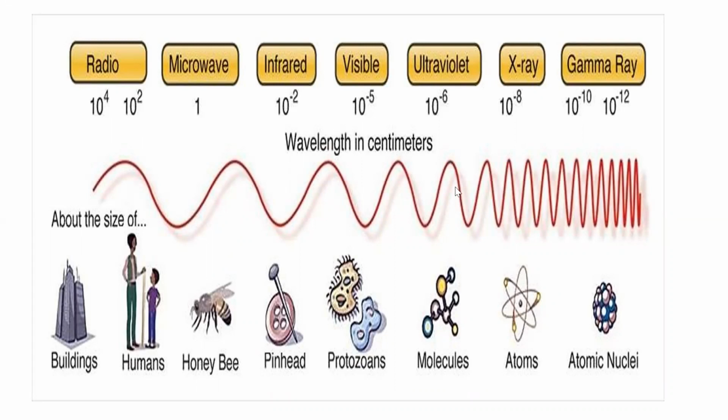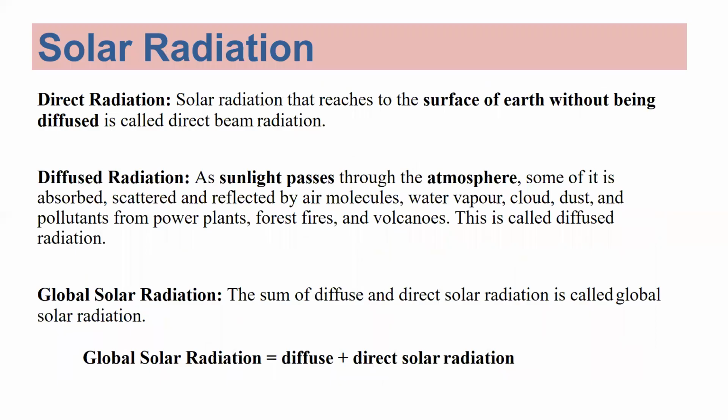This is infrared rays, which are very harmful for us. Till humans, buildings and honeybees, up to here we have the microwave. Beyond that we have the harmful ones: gamma rays, X-rays and ultraviolet, and the visible rays. So this is the diagram of that. And in the next slide we'll be having the solar radiation.